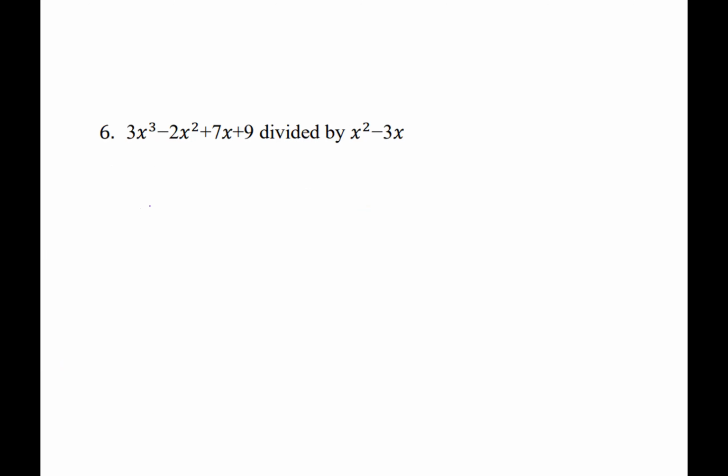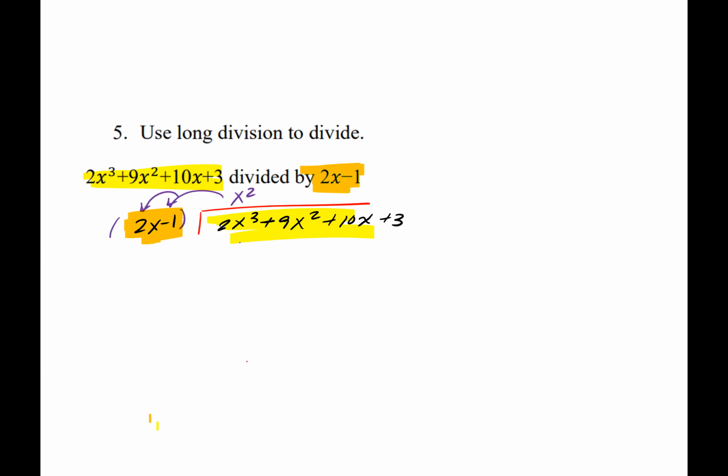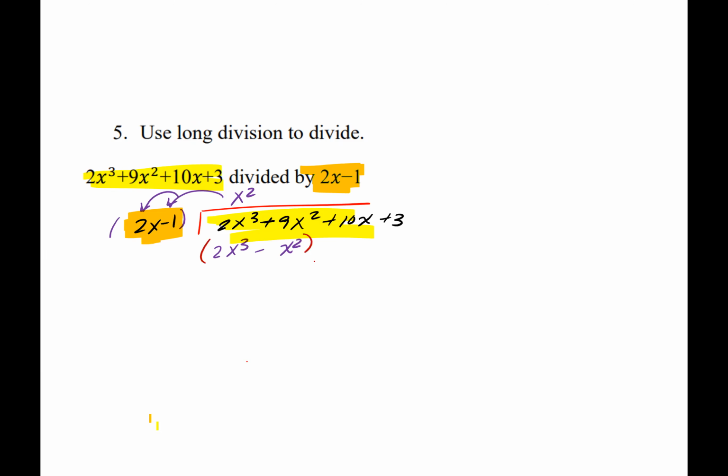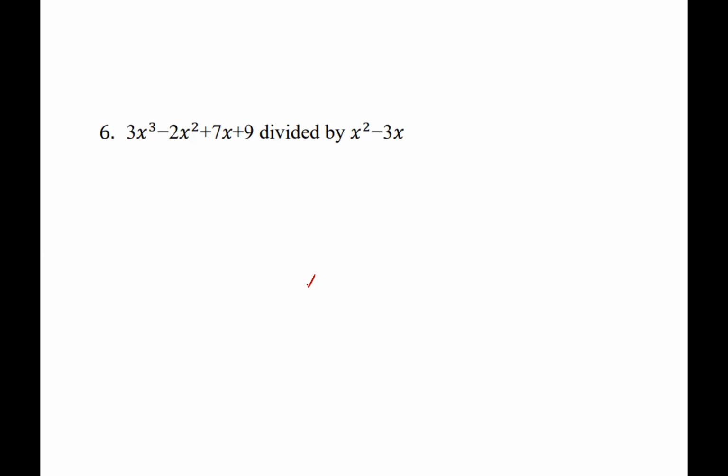So then you will have 2x cubed minus x squared. Now remember, you have to subtract this, which means you change the sign to a negative, that becomes a positive. That just cancels, and 9 plus 1x squared gives me a 10x squared. And I'm going to bring down that 10.